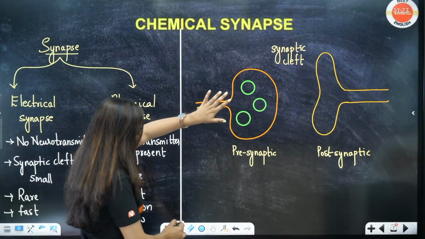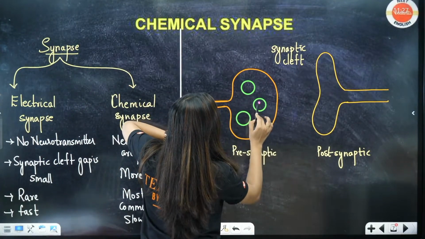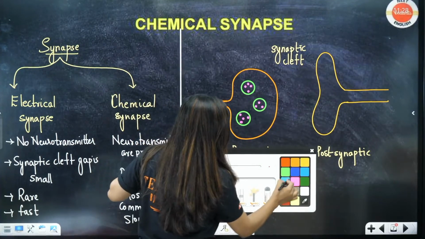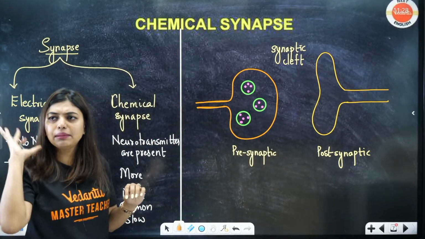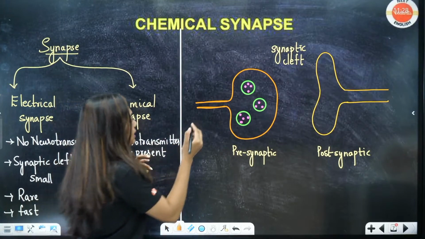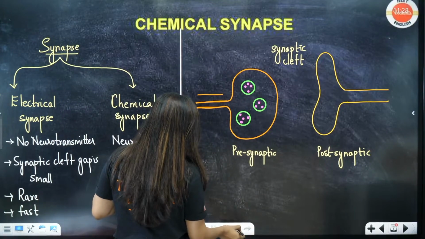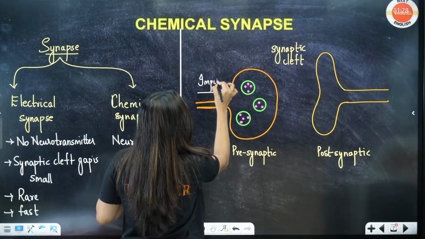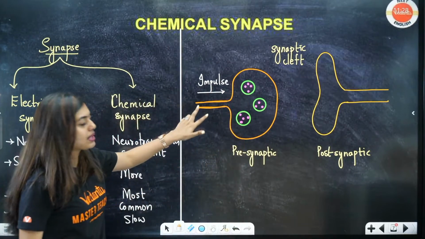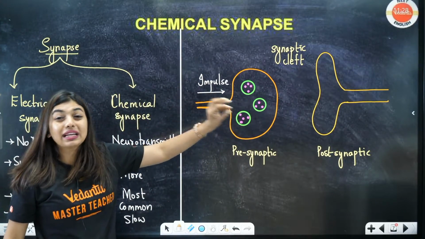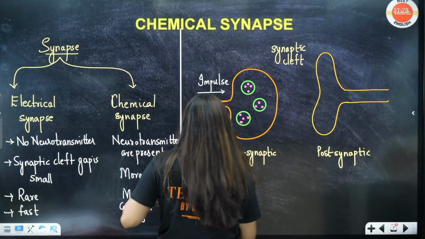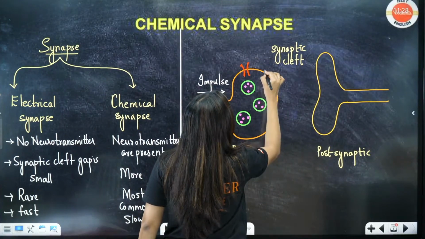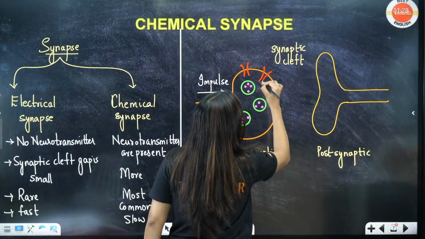Now students, what is going to happen here exactly? One impulse has come. Any impulse for that matter. That impulse has come all the way here up to your presynaptic neuron. Now, as soon as the impulse comes, please do understand, a lot of gated channels will be there. Magnesium gated channels, chlorine ligand channels, many channels will be there, students.